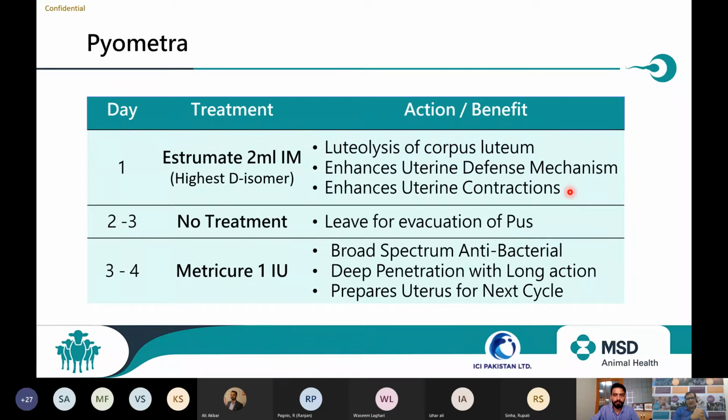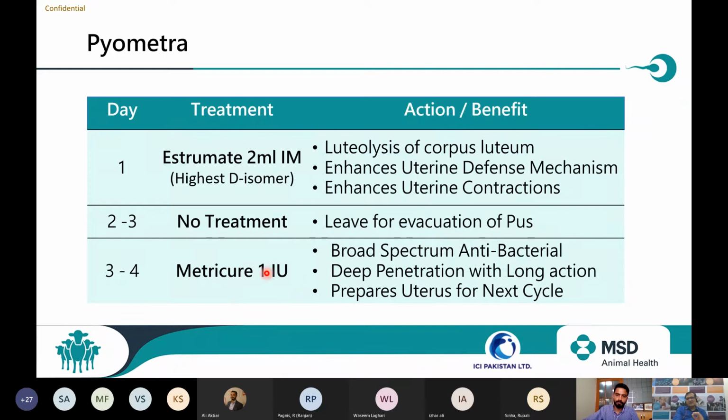Farmer, if you are working as a clinician, the farmer may complain, after your injection, pus is coming out. Explain to the farmer that yes, for 2 to 3 days, leave the animal and all pus needs to be removed. You may require 1 more day since the pus is coming out, and after that, on the 3rd day or 4th day, just give one Metricure intrauterine and leave the animal.